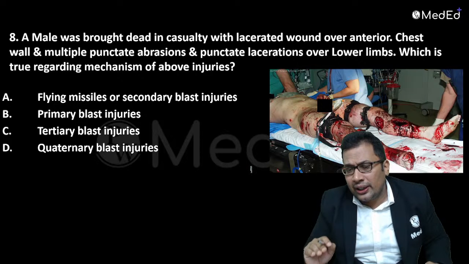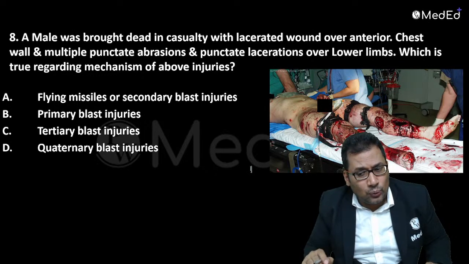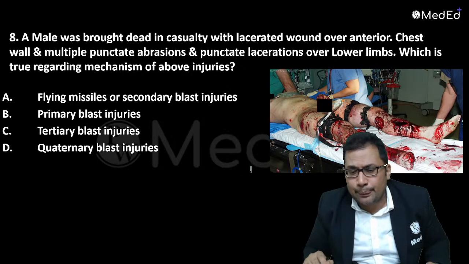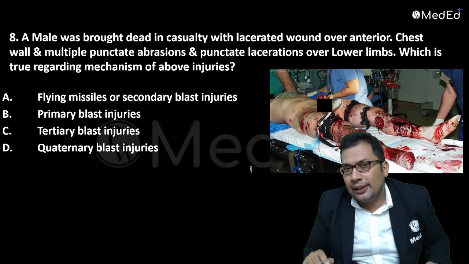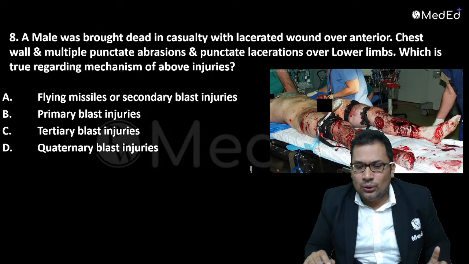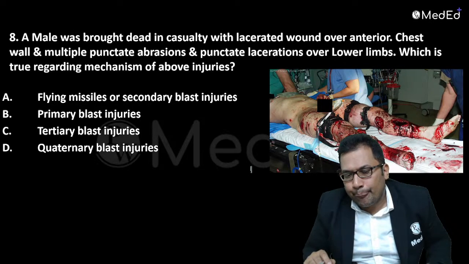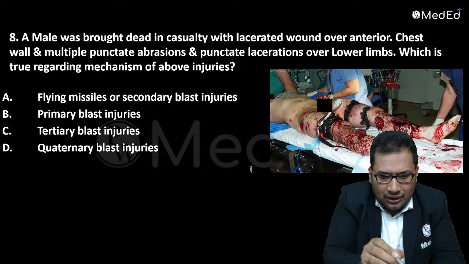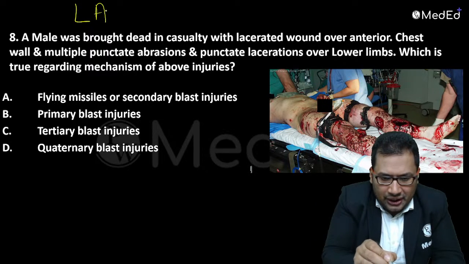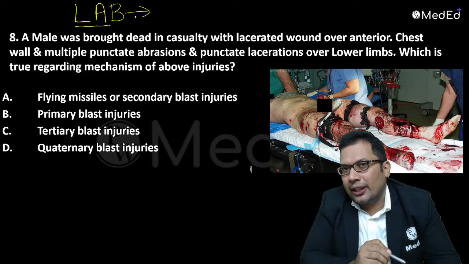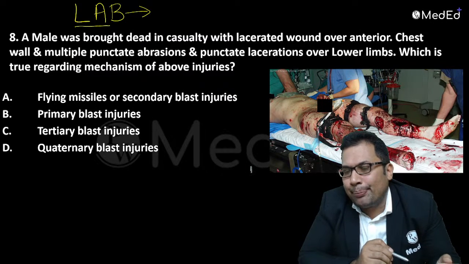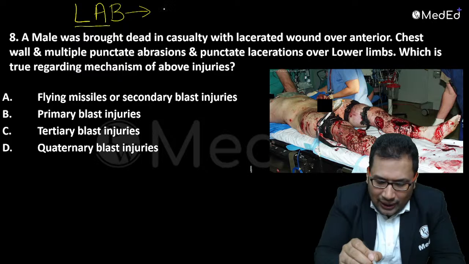A male was brought dead in casualty with a lacerated wound over the anterior chest. Multiple punctate abrasions, multiple punctate lacerations, and multiple abrasions are seen. Which is true regarding the mechanism of the above injuries? These injuries like laceration, abrasion, and bruises are multiple and punctate.